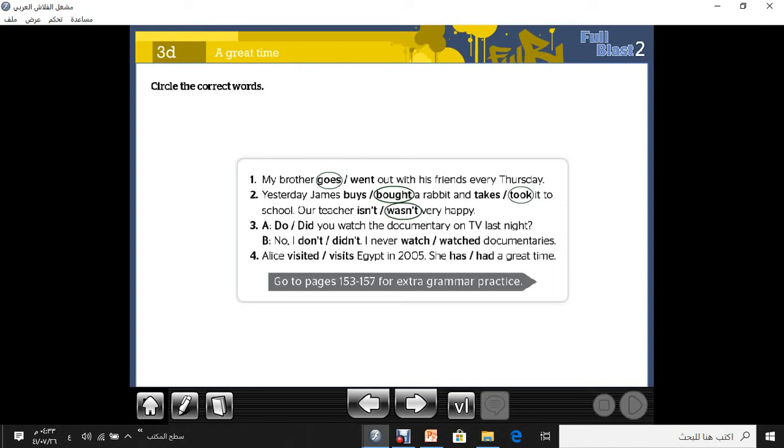Number 3, do or did. Here we speak about questions. How can we form a question in the present simple and how can we form a question in the past simple? Do or did. You watched the documentary on TV last night. Last night. So this question contains a keyword for what? Present simple or past simple? Yes, very good, for past simple. So we will choose did. The answer, if I said, did you watch the documentary on TV last night? No, I didn't. Very good.